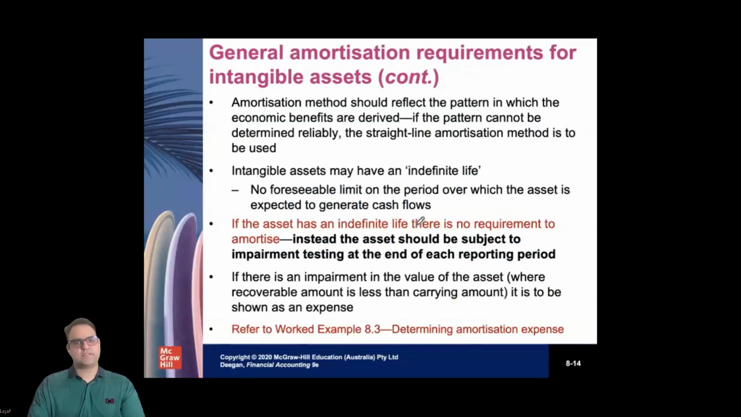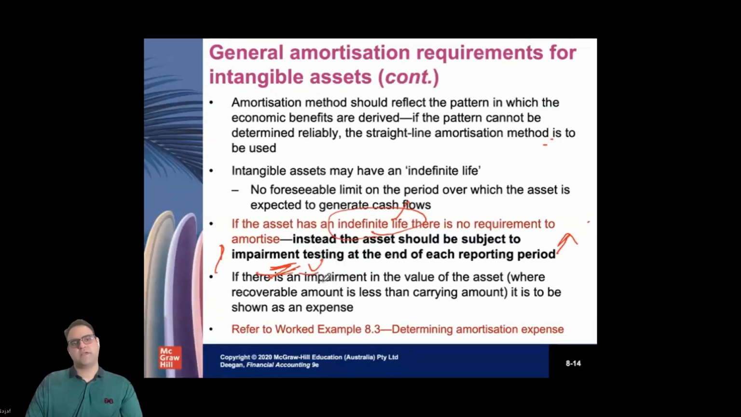Now, there is some discussion on general amortization rules, continuing from this. If the asset has an indefinite useful life, so we do not know how long its life is, there is no requirement for amortization. You don't know the useful life, so you cannot amortize. But instead, the asset should be subject to the impairment test. We will discuss later what the impairment test is, but I will give you a little example. You have already studied impairment in FA1 and FA2.